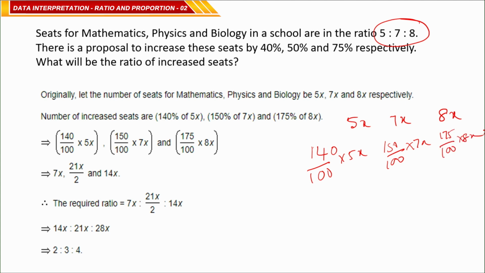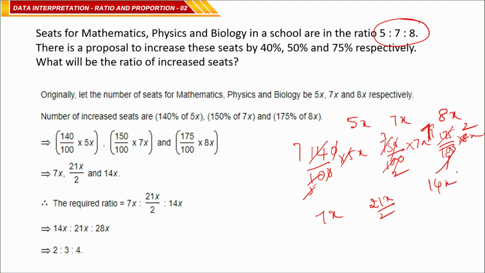Now, simplify it. The 0s get cancelled, 7 2s are 14, 2 5s are 10, this 5 and 5 get cancelled, so it is 7x. Here 0s cancel, 2 3s are 6, 5 3s are 15, means here 21x by 2. And for this one, we can say 25 into 7, 25 4s are 100, so 7 by 4, means 14x.